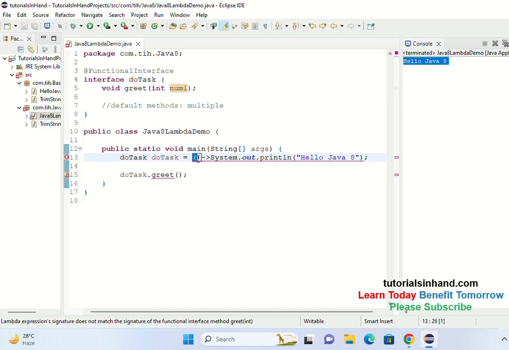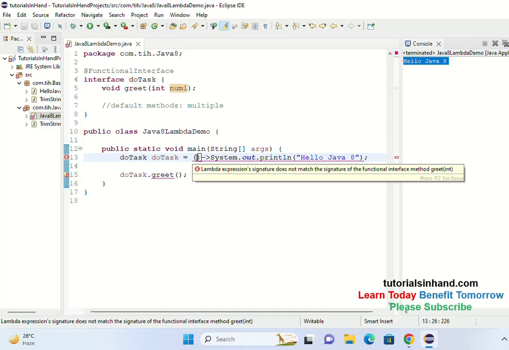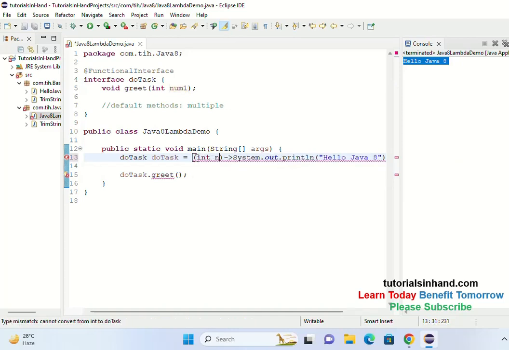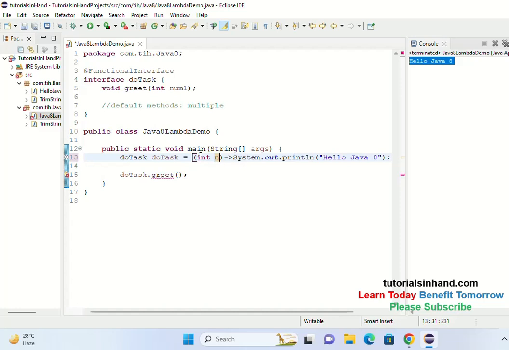This implementation is written for accepting no parameter, but here our implementation requires you to give at least one parameter. So in this case, you need to accept one parameter within this lambda expression. Let that parameter be int n. It is taking an integer parameter, right? This is taking an integer parameter, and the parameter that you pass will be accepted at this place.